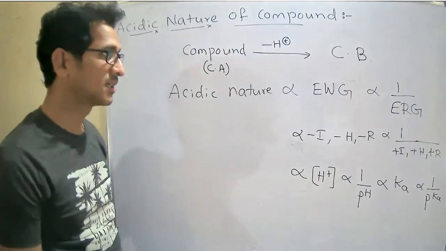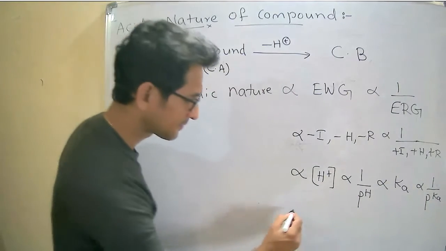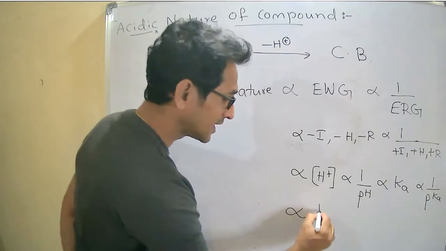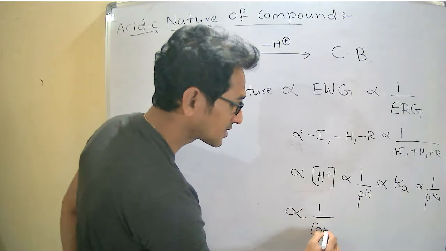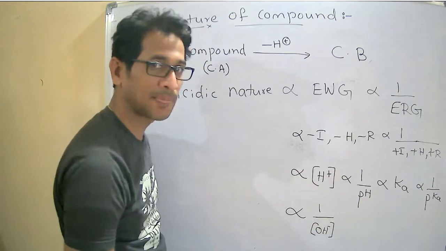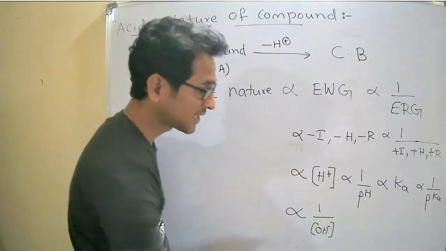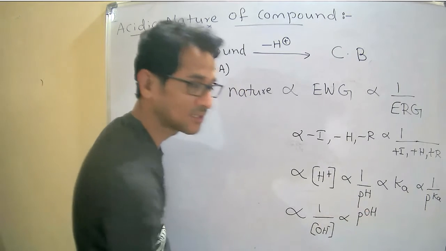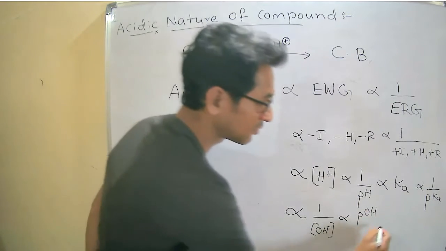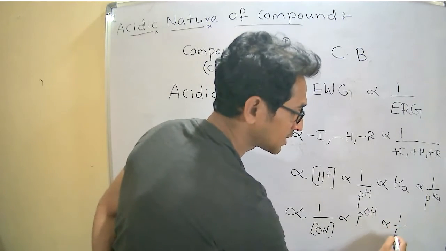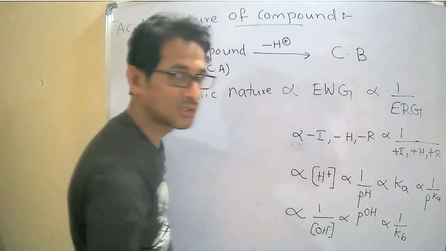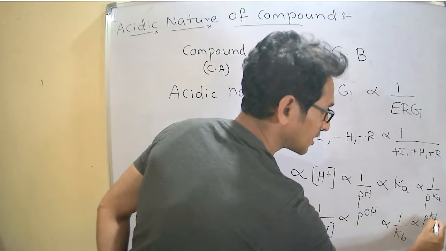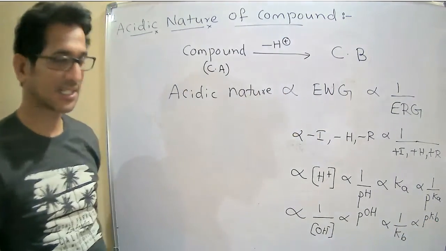Similarly, acidic nature is inversely proportional to the concentration of OH minus ions, directly proportional to pOH, inversely proportional to the base dissociation constant, and directly proportional to pKb.